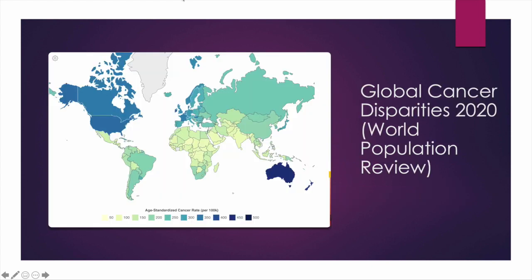Global cancer, for example, is highly disparate. For 2020, in the World Population Review, you can see here that cancer is not distributed across the globe equally. Certain areas such as Australia, Europe, and North America have much higher rates of cancer than places like Central Africa.